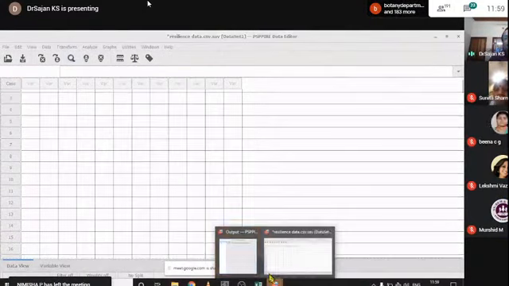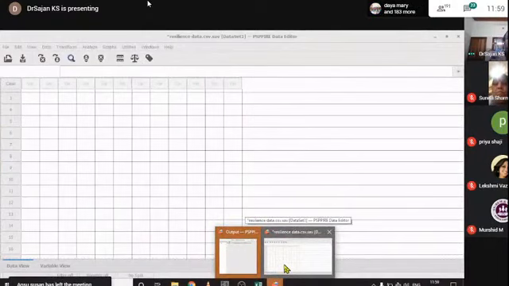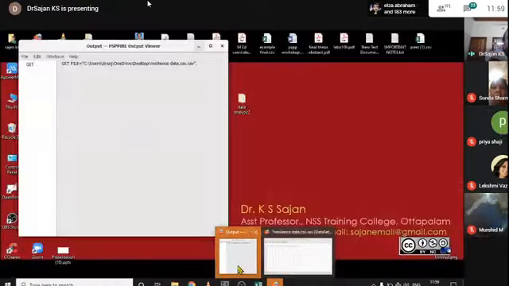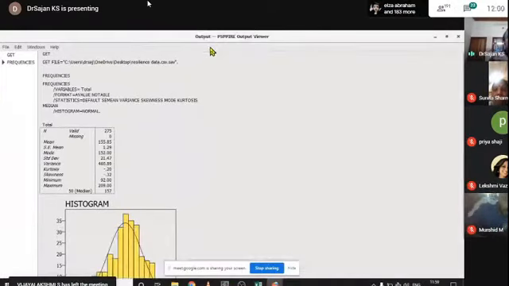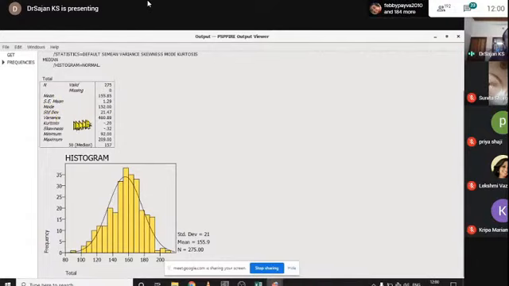And for first-time users, please note that compared to an Excel file, the output is created as a separate file, both in SPSS and PSPP. The output file is created separately. So click on the output file. It will show the values we just asked for: number of data, mean value, standard error of mean, mode, standard deviation, variance, kurtosis, skewness, minimum and maximum value, all are there. Okay, then now go for this histogram.